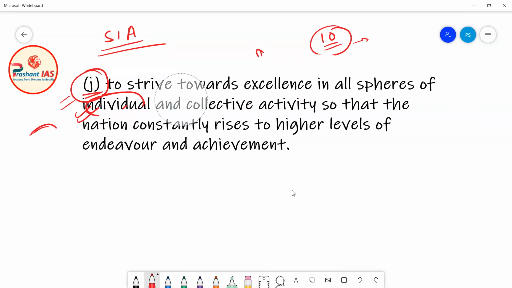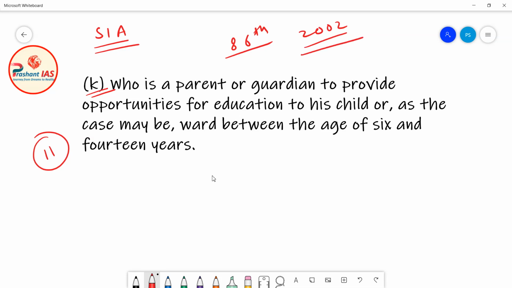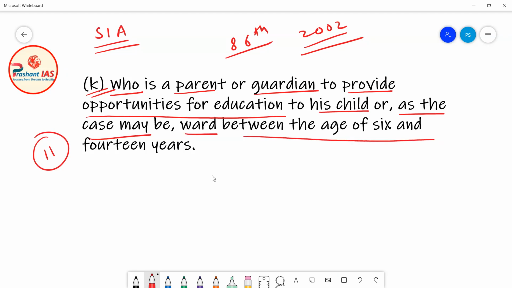Now friends, after this, the 11th fundamental duty is given under clause K of article 51 capital A. This fundamental duty was actually added by the 86th Constitutional Amendment Act 2002. It says that a parent or guardian must provide opportunities for education to his child, or as the case may be, ward, between the age of 6 and 14 years. Now what does it mean? This is written in complicated language, so let me simplify it for you.